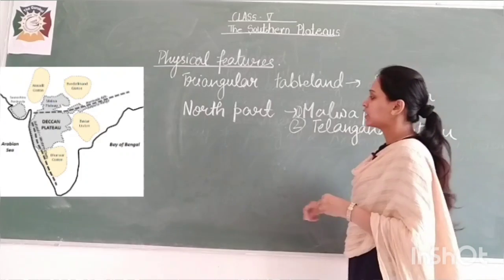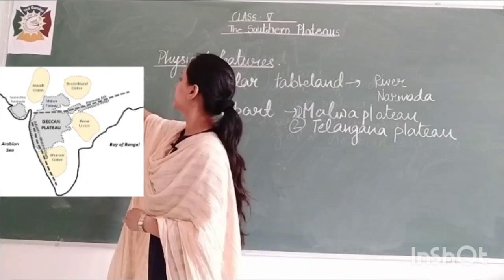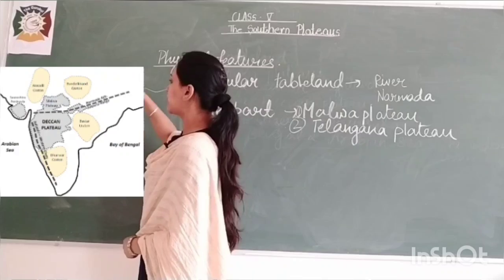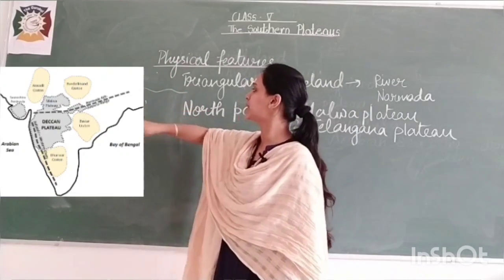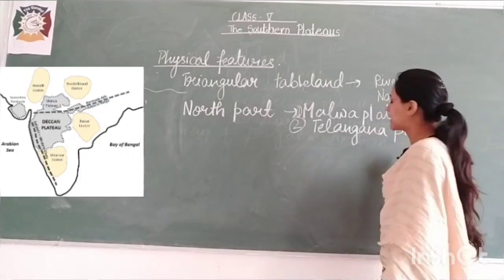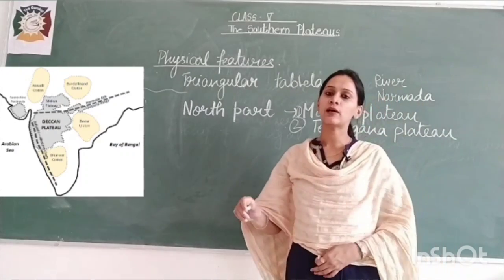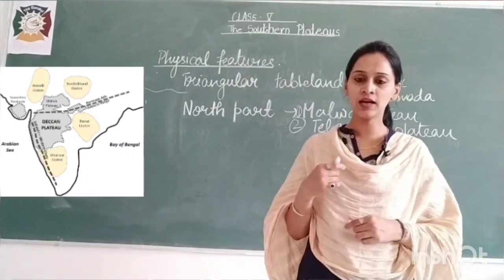Okay. So the river Narmada divides it into two parts. The north part is known as the Malwa Plateau, and the second part is known as the south central or the Telangana Plateau. Fine.